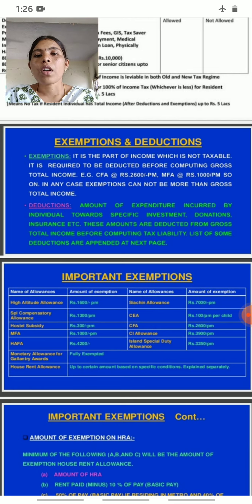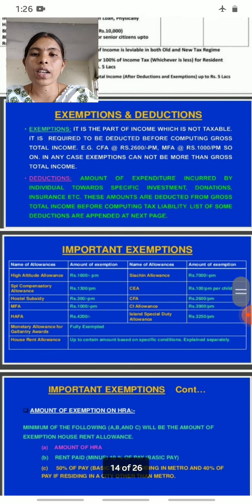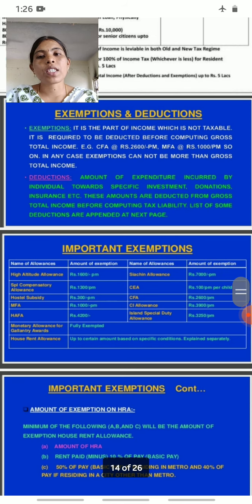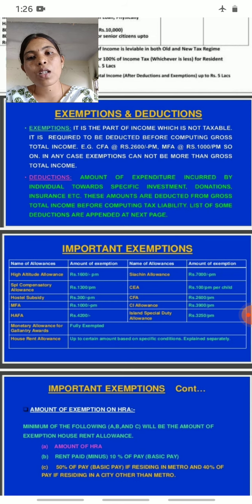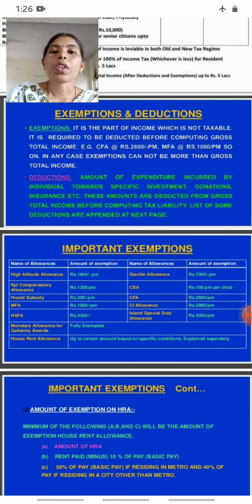Then come to deductions. What are deductions? Let's see. Exemptions are part of the income which is not taxable and is deducted before computing the gross total income.